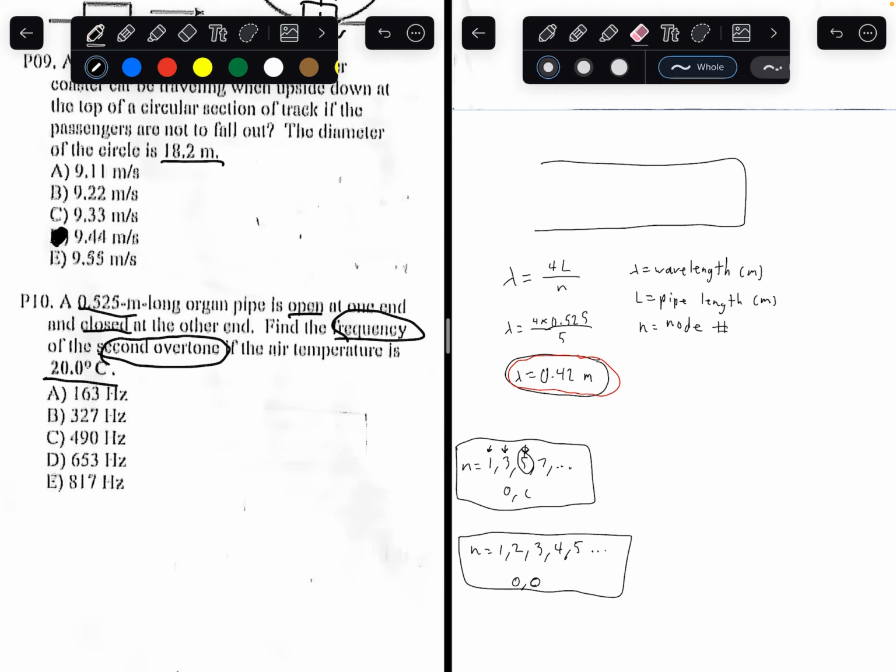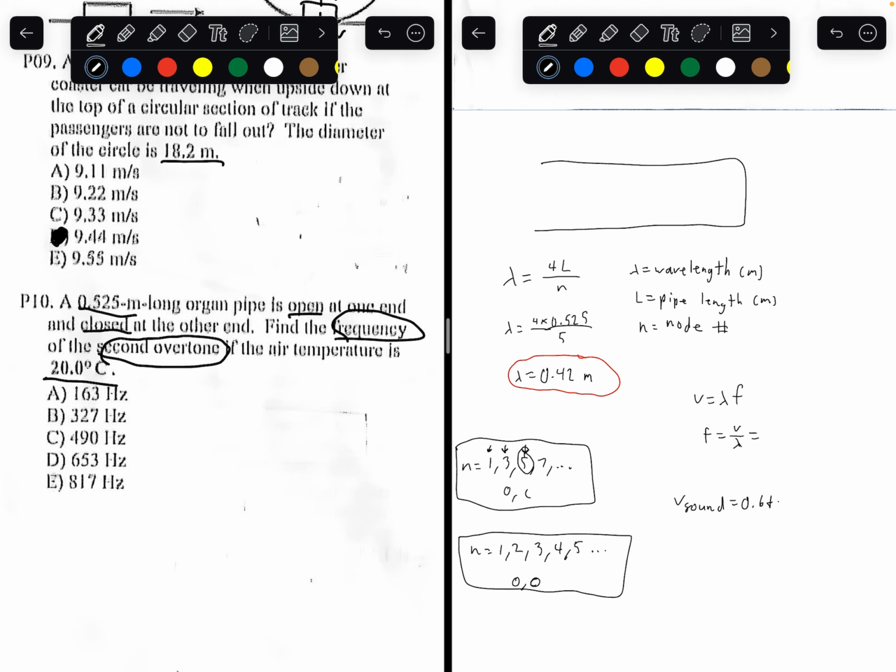But now what are we trying to find right here? We're trying to find the frequency. So we know velocity of a wave is equal to the wavelength times frequency. We know the wavelength, we want to find frequency. That's velocity divided by wavelength. What's the speed of sound in a pipe? Oh, actually, what's the speed of sound at 20 degrees Celsius? Speed of sound can be found through this formula.